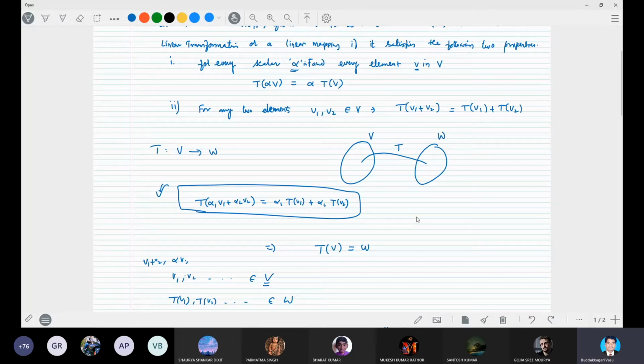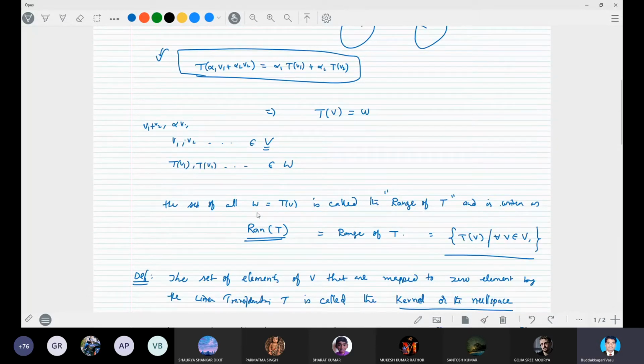The set of elements which are mapped is called the range of T, in which the maximum number of independent elements is called its dimension. That dimension is called the rank.